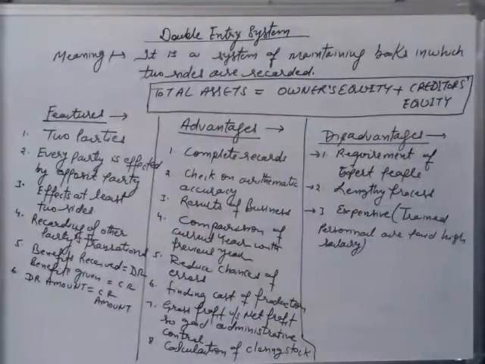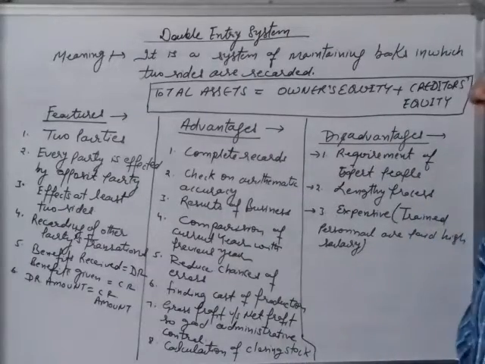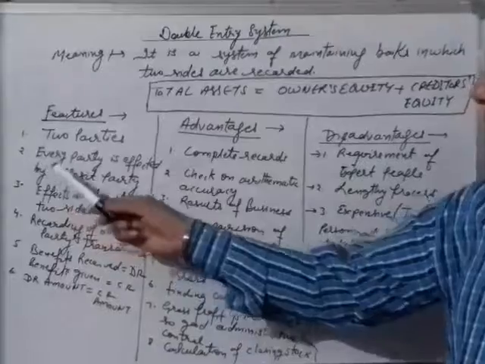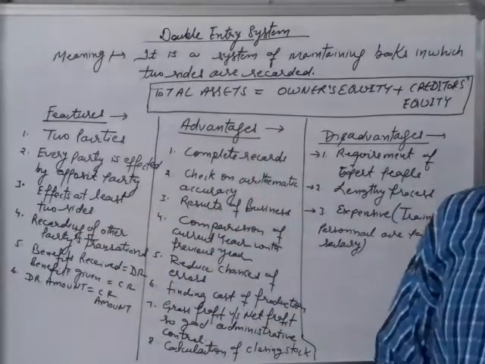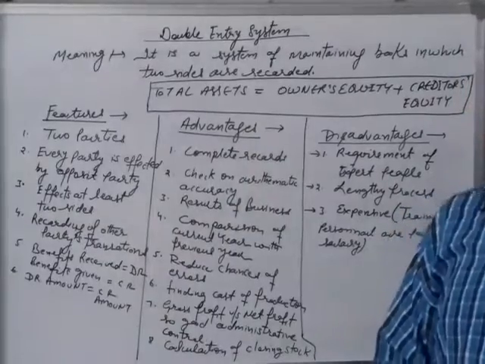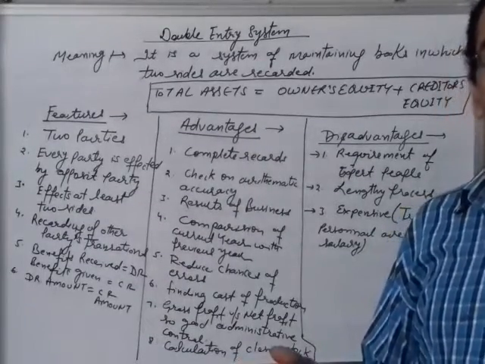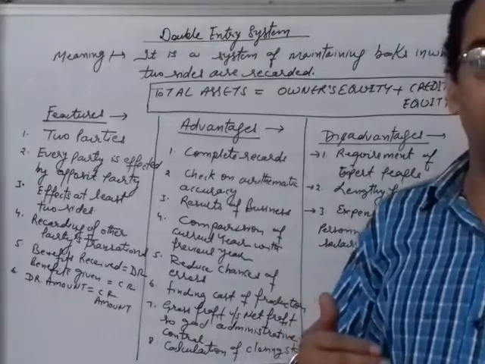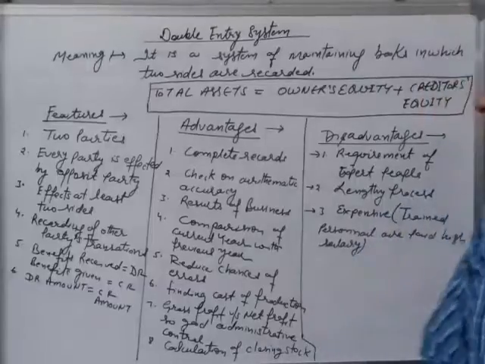First feature is two parties. There must be two parties. One is buyer, second is seller. One is giver, second is receiver. Second feature of the double entry system: every party is affected by the opposite party, right? If one party is purchasing the goods, then the other party is basically selling the goods. So the action of one party is affected by the action of others.